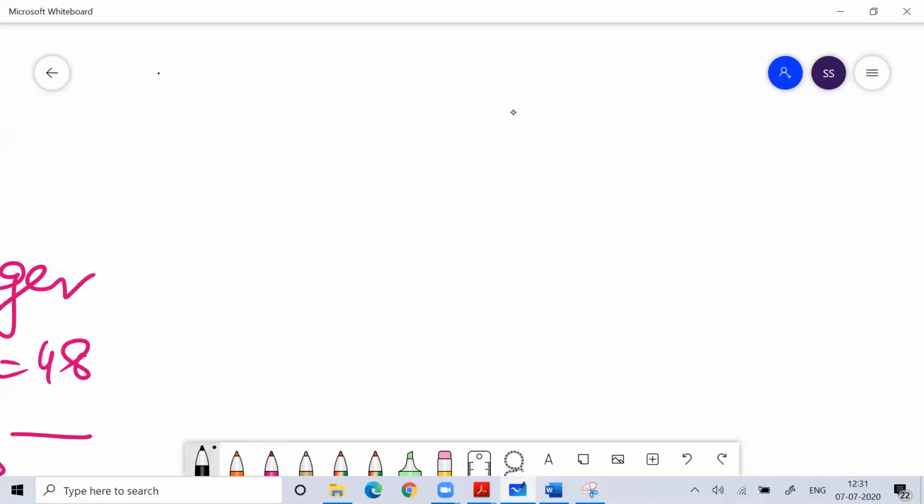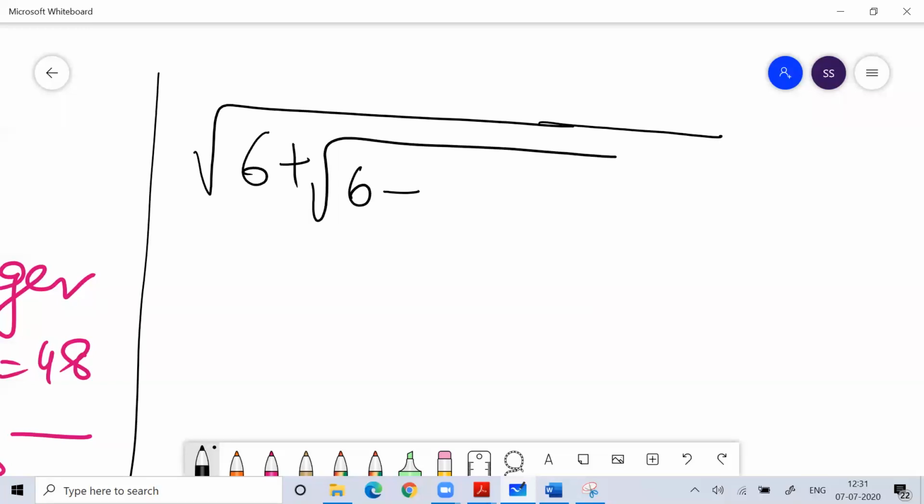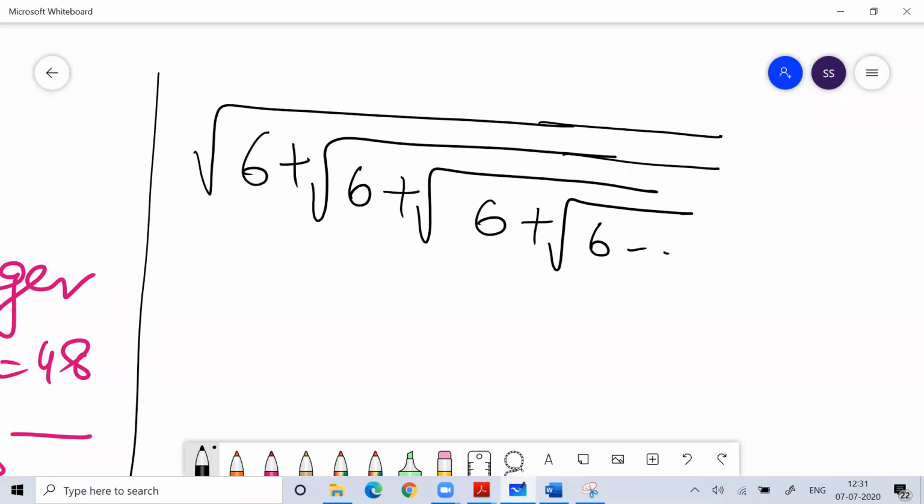Now guys, if I ask you one thing, what is root 6 plus root 6 plus root 6 plus root 6, if it goes till infinity?